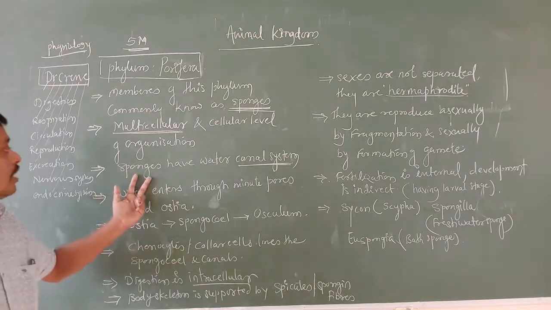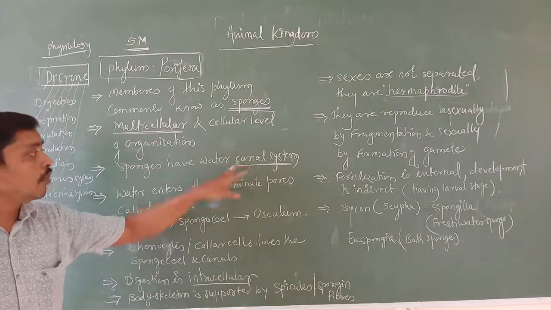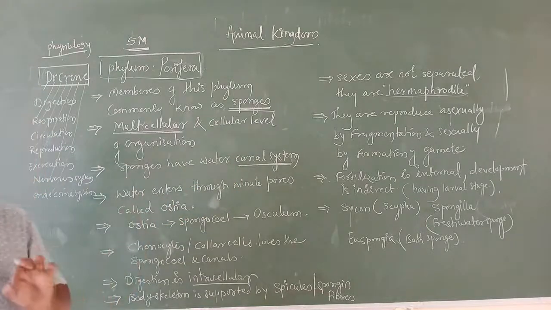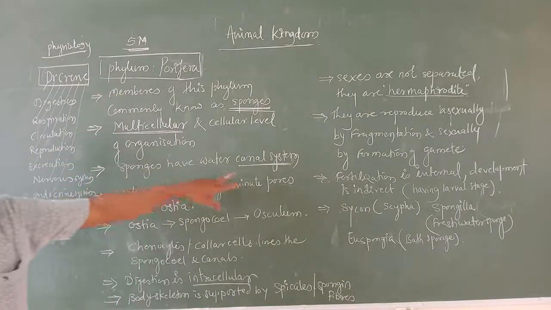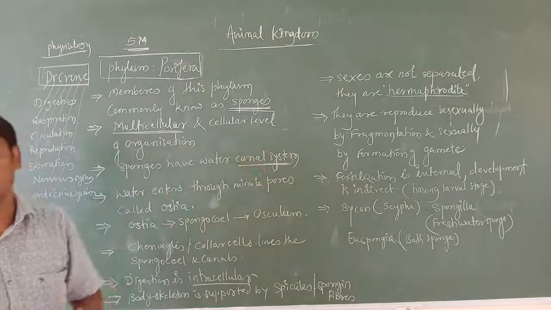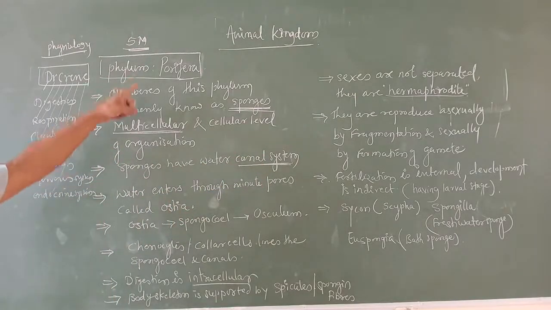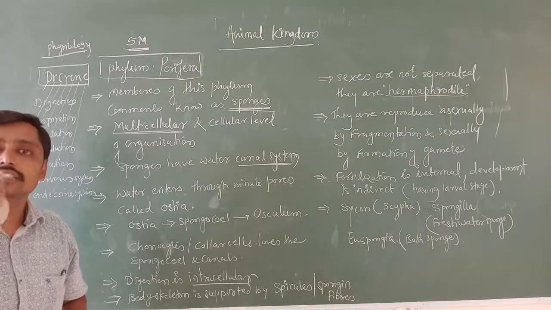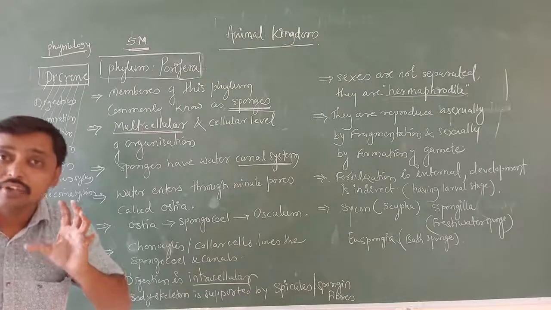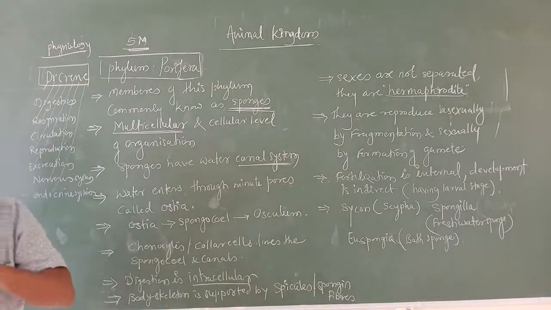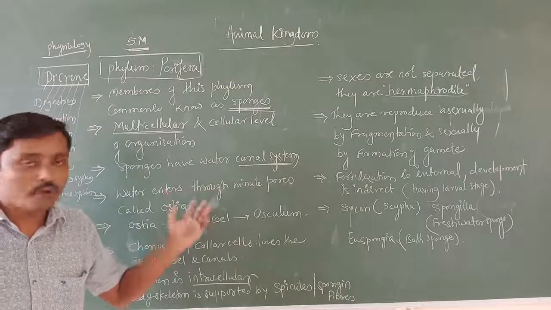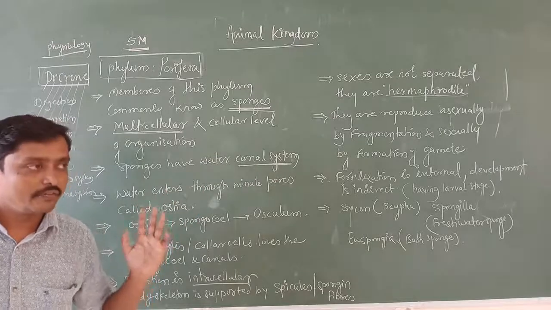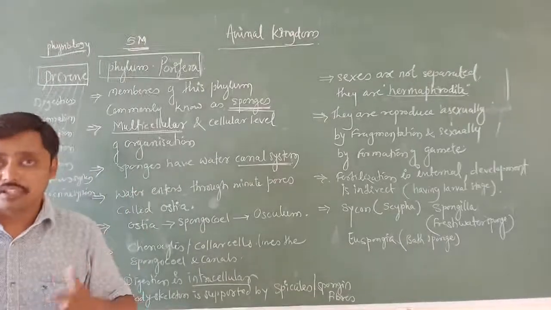There you are having the water canal system. These Poriferans are having the water canal system. That is a peculiar characteristic of Porifera. Now, in the water canal system, how does the water enter into the sponge's body? You remember sponges. I think you have not seen these sponges. These are found in sea water or seas.